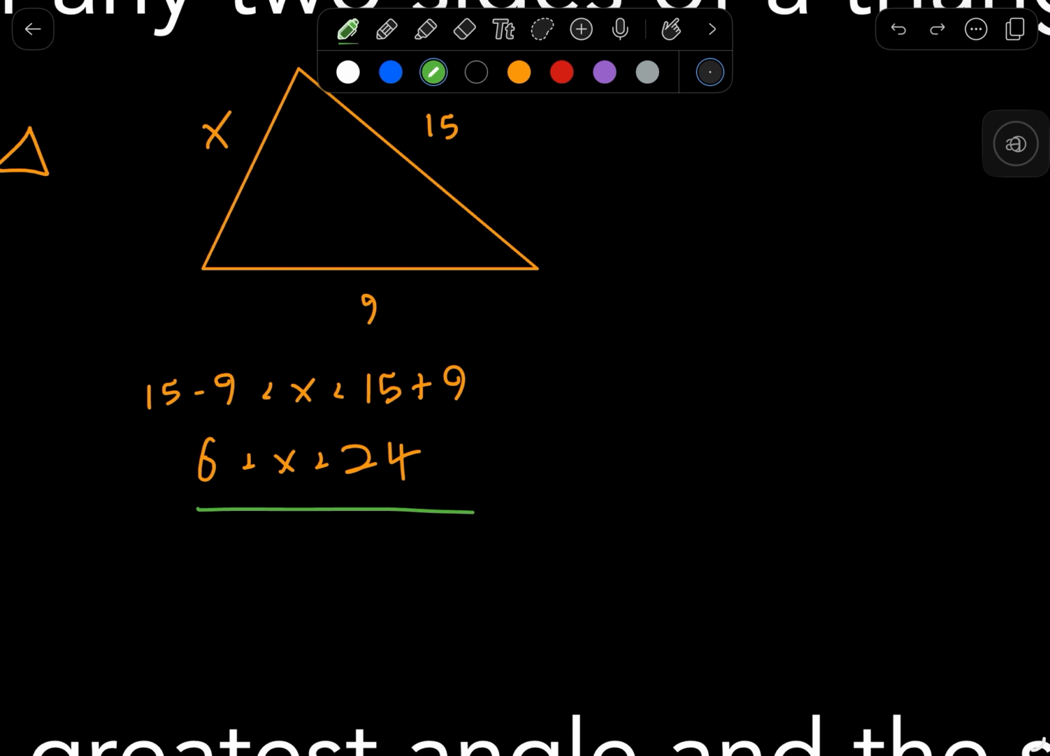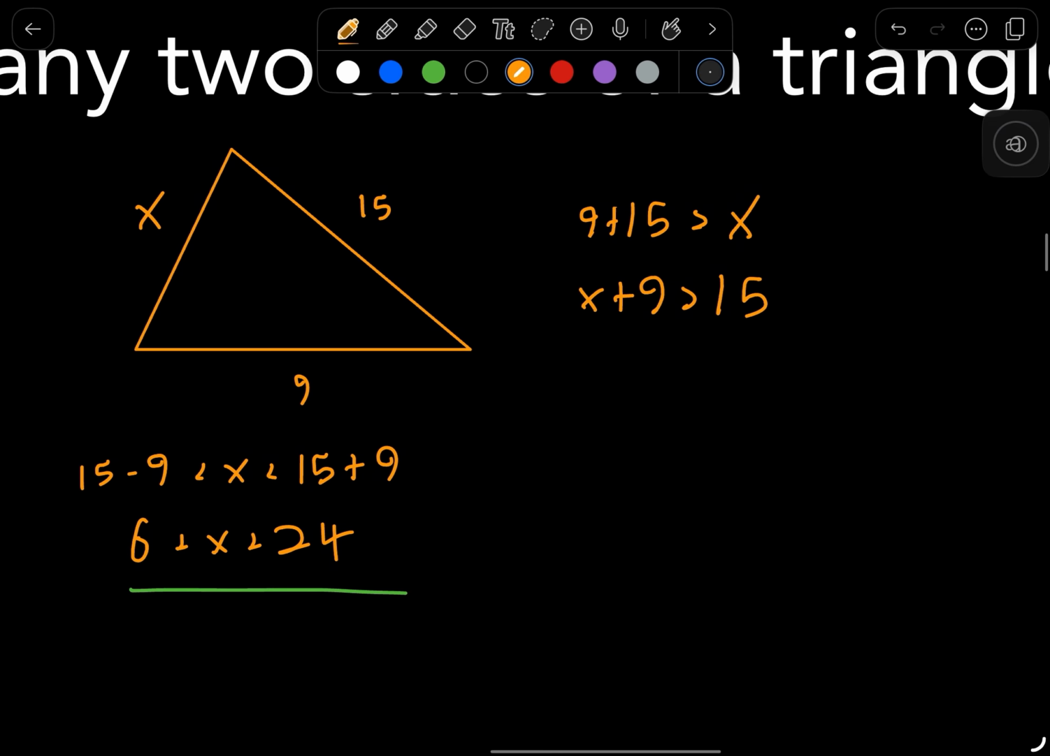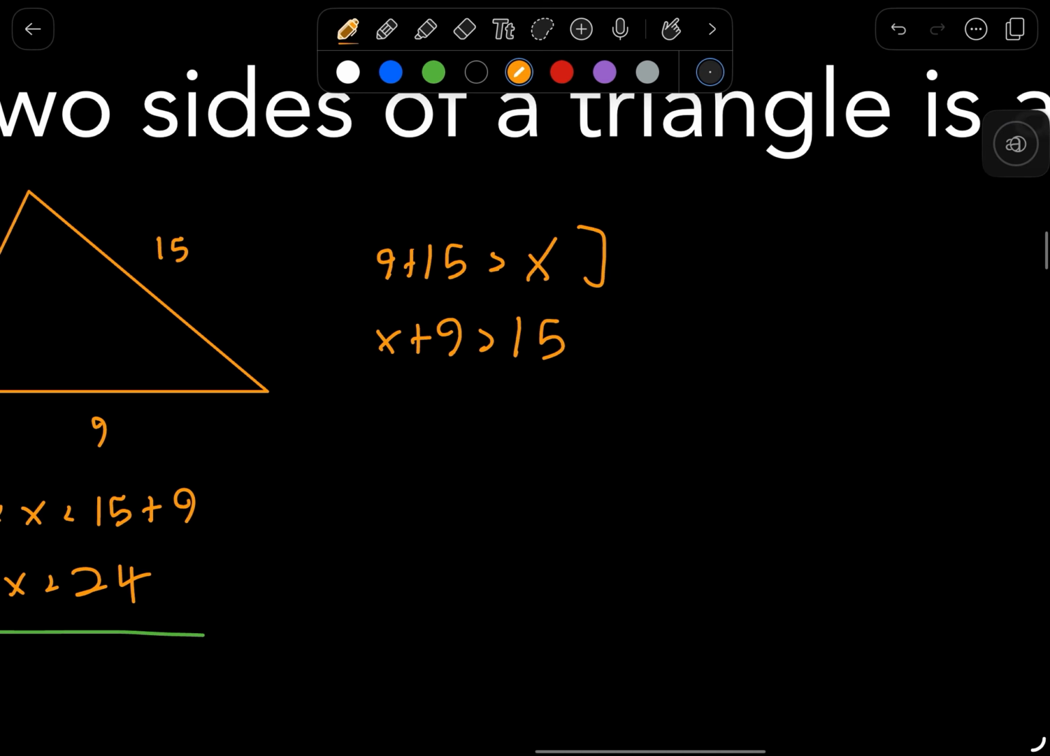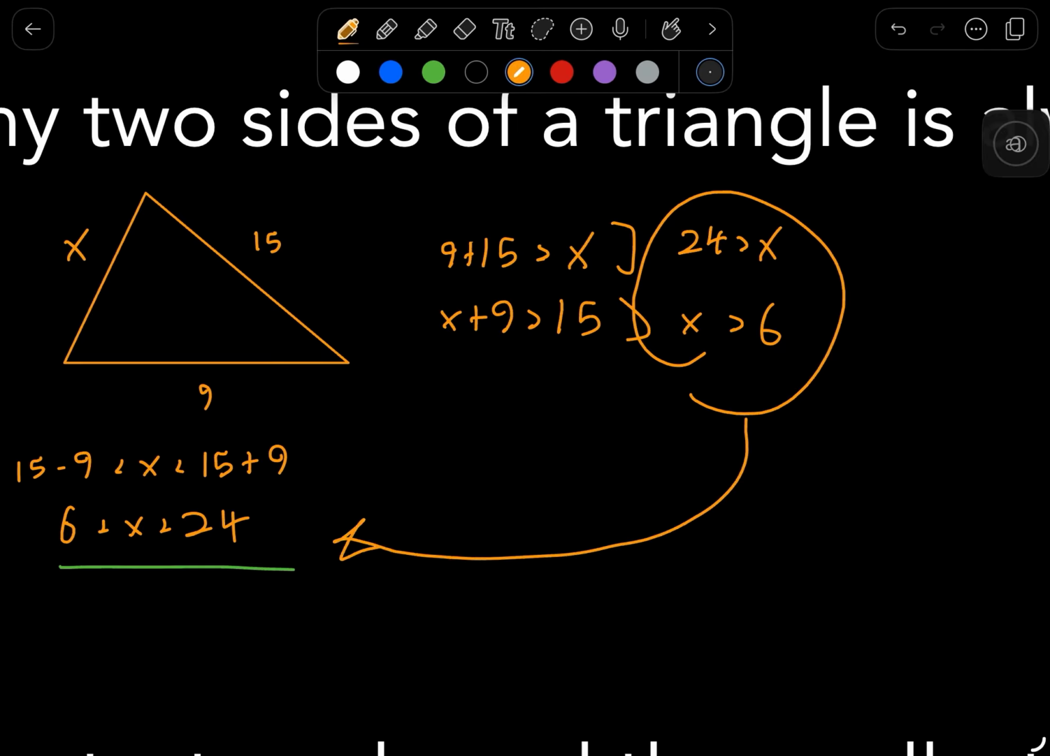If you're not sure how this connects, well, set up the sides. So you have 9 plus 15 has to be greater than x. You have x plus 9 has to be greater than 15. So from those alone, if you solve this, you get that 24 has to be greater than x. And from this, you get that x has to be greater than 6. So that's where you get this range from.